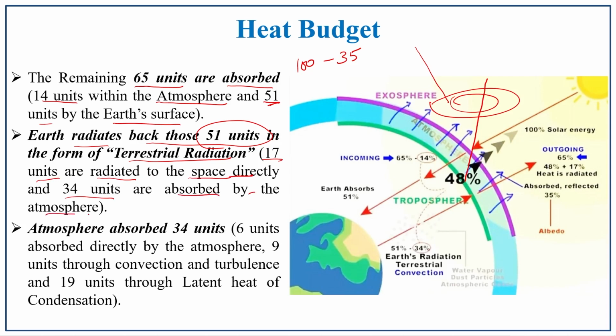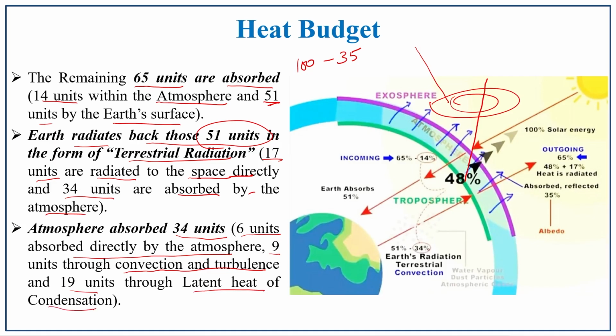This is the major concept for the 51 units. The atmosphere absorbs 34 units: 6 units absorbed directly by the atmosphere, 9 units absorbed in the form of convection and turbulence, and 19 units through latent heat of condensation.